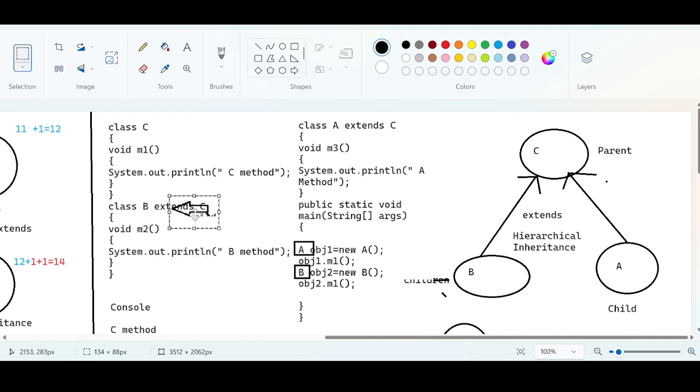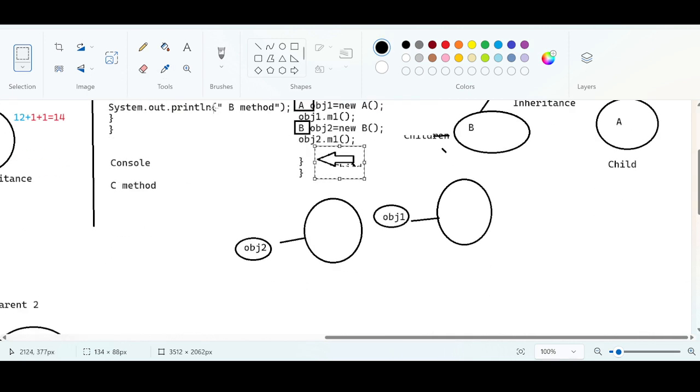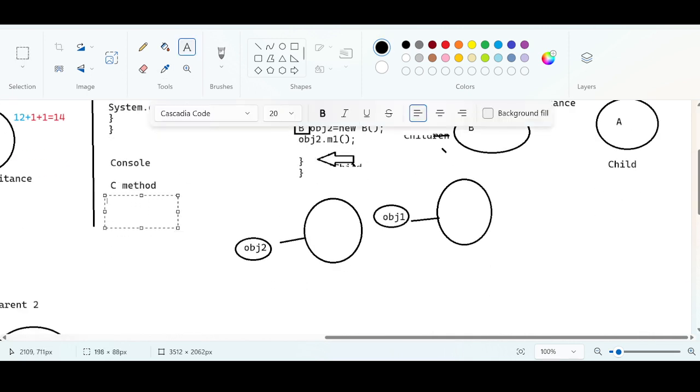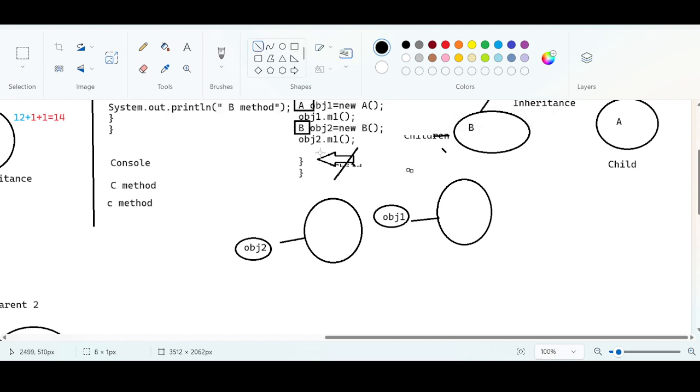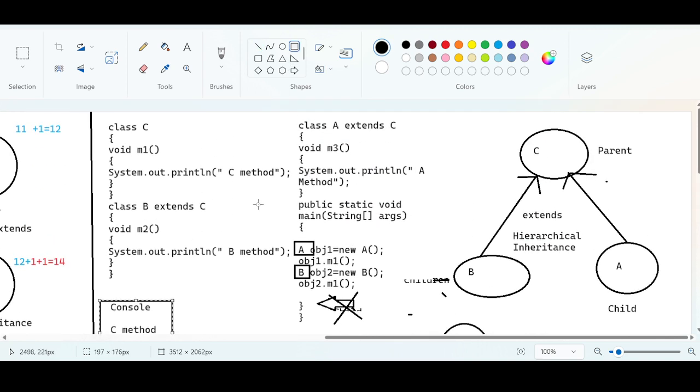Then it will use this extends keyword and jump to the class C. There is an m1 method in class C. This method will be executed and it will come back to the same place where it was sent previously. What is the output in the console? C method. Are there any instructions left to execute? No, the main thread will be destroyed. That's why in the console you see C method. And this type of inheritance is called hierarchical inheritance. Just keep in mind, if you have one class as parent and many children, it is hierarchical.